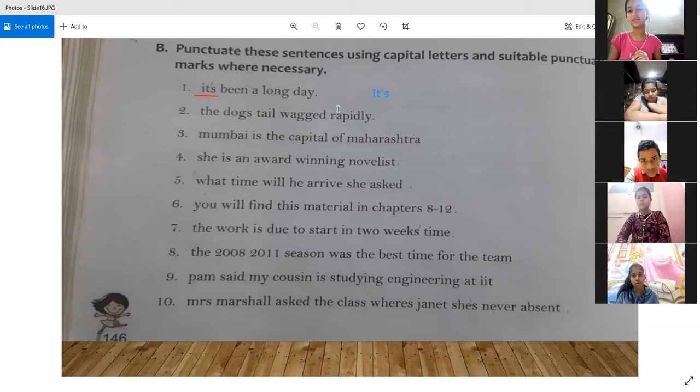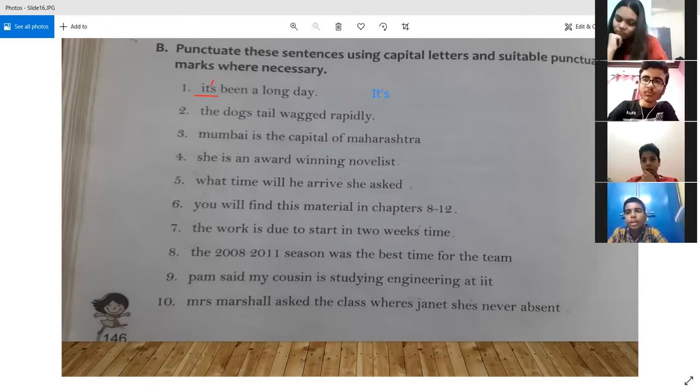Is there any other thing that is wrong, or is everything fine now? You will find, sir, that an apostrophe was also missing over here. So we need to put an apostrophe here, right? Sir, it was there. Actually, it was with the pencil. Okay, it was not printed. Right. So we need an apostrophe in it, and I should be in capital. Apart from that, everything is fine. All right. Okay, sir. Thank you, sir.